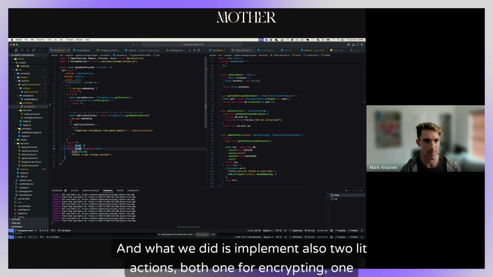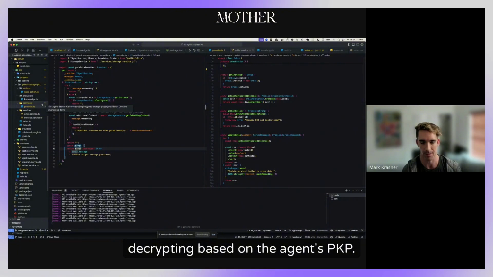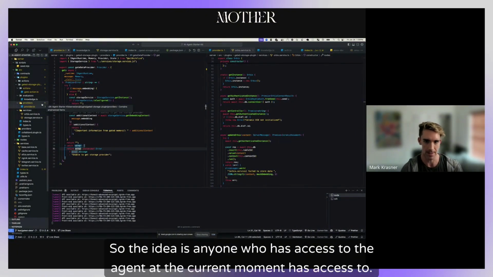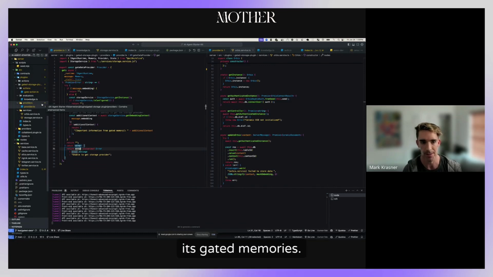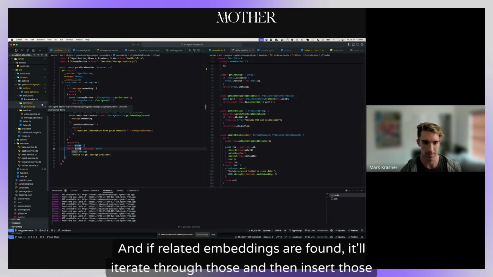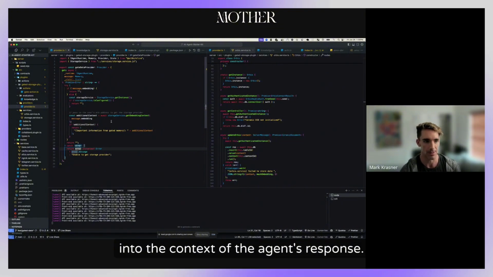We also implemented two Lit actions, one for encrypting and one for decrypting, based on the agent's PKP. So the idea is anyone who has access to the agent at the current moment has access to its gated memories. If related embeddings are found, it'll iterate through those and insert them into the context of